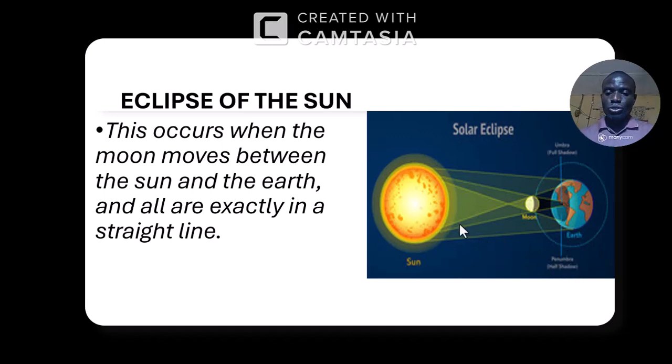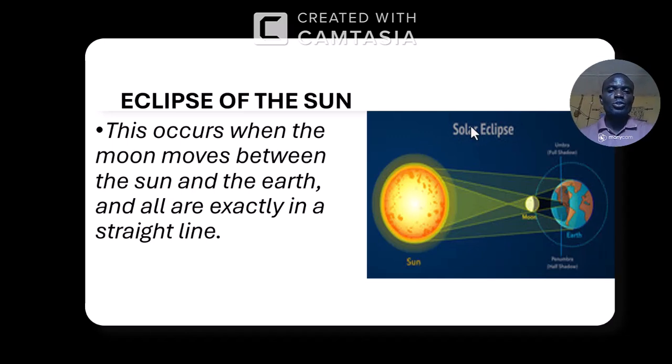So eclipse of the sun occurs when we have the moon in between. You can see from the diagram, it is the moon that comes in between. So the moon will now block the sun. It will block the sun, and if the rays of light cannot reach the earth, of course you should expect the shadow, and it's going to be total darkness.